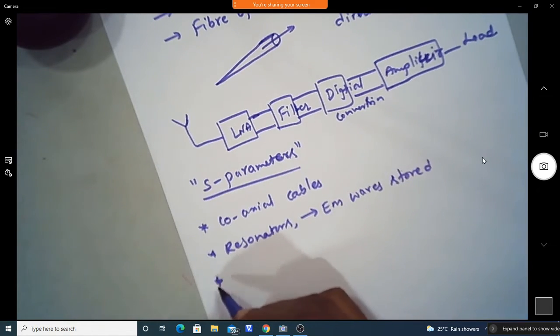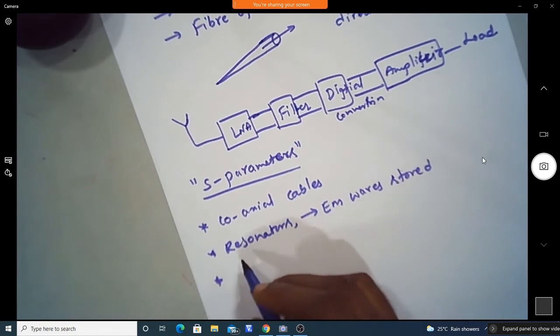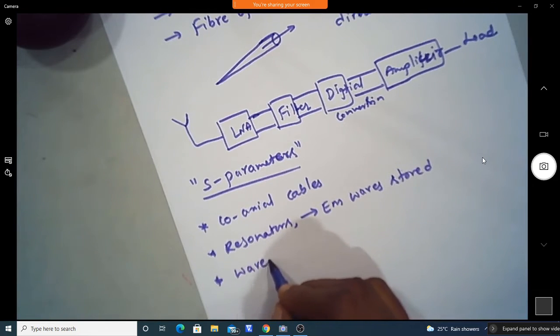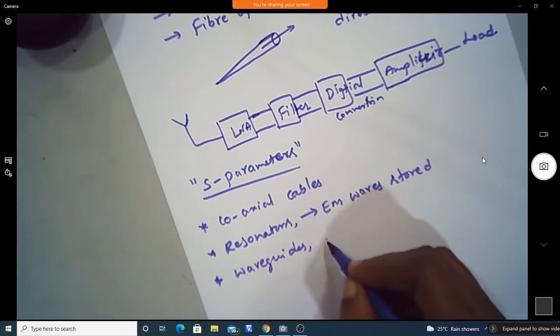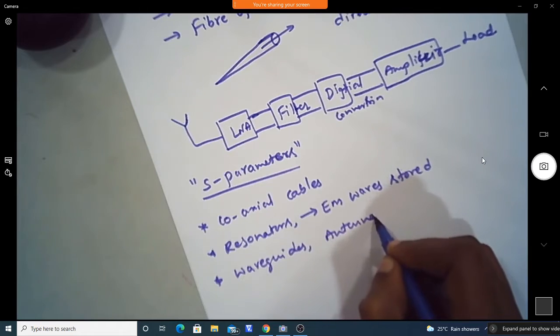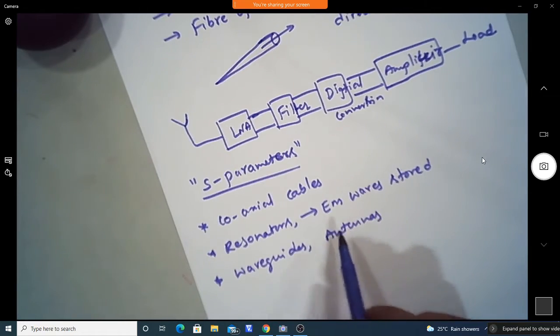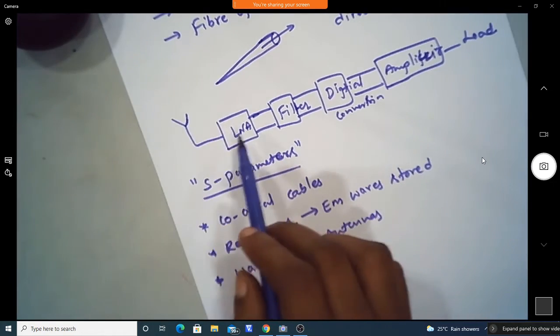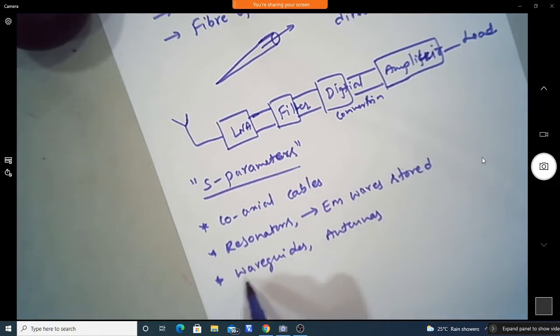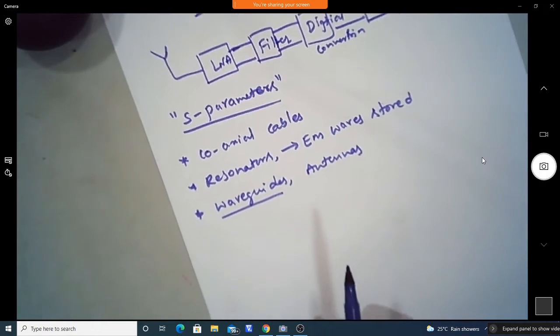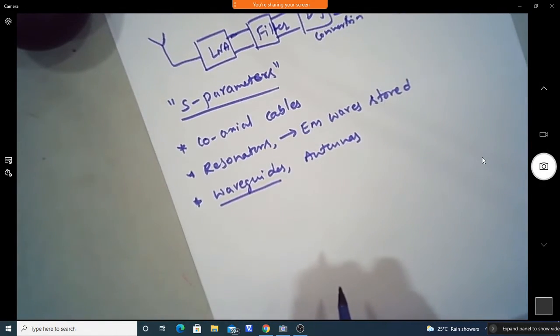We also have antennas and waveguide sections. Waveguides are required to connect the transmitting and receiving antennas to the receiving or transmitting side and to other components.